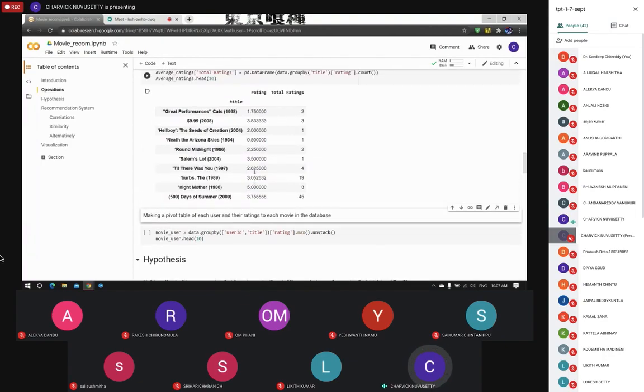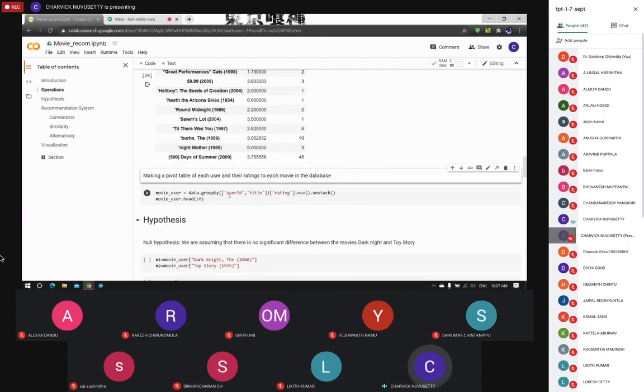The total rating here gives us the total number of people who rated a single movie. As you can see here, the movie Great Performance Cats has been rated by 2 users, while the movie 500 Days of Summer has been rated by 45 different users. Next, we need to make a